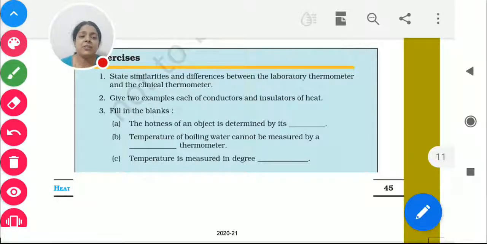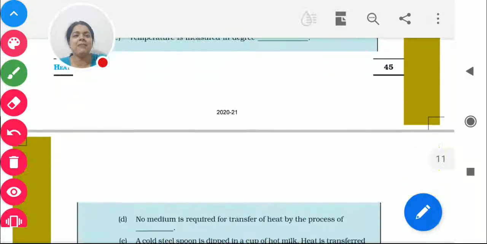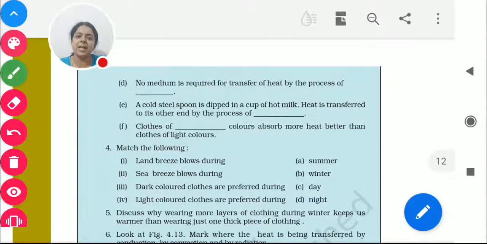Number B: temperature of boiling water cannot be measured by a clinical thermometer. Because boiling water has at least 100 degrees temperature, and the clinical thermometer has hardly 108 degrees Fahrenheit. So for boiling water we use the laboratory thermometer. Number C: temperature is measured in degree Celsius. You can also mention Fahrenheit as well, but we generally take Celsius, which is there in your book.